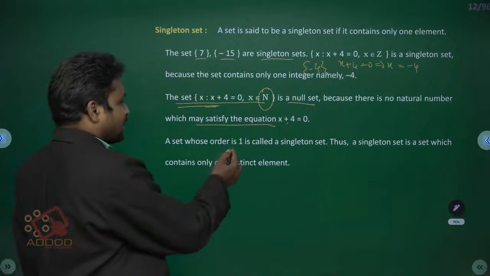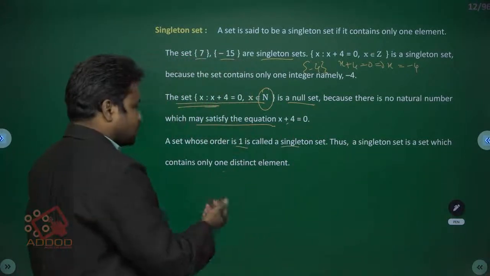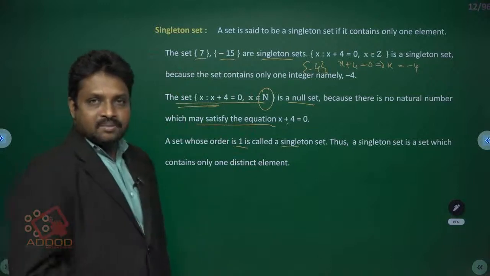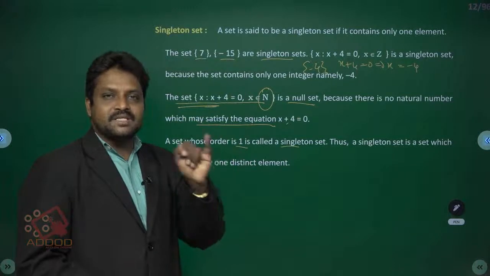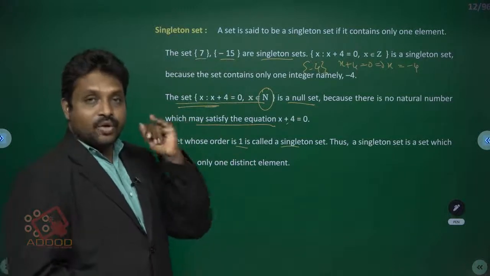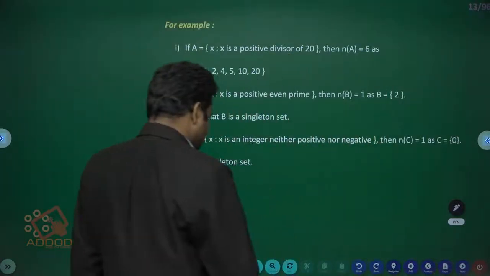A set whose order is 1 is called a singleton set. Thus a singleton set contains only one distinct element. Singleton set means a set that has only one element. A set with no elements is called an empty set, or void set, or null set.